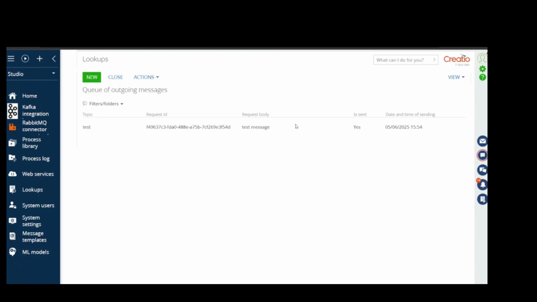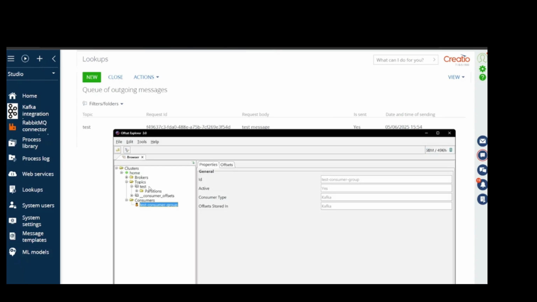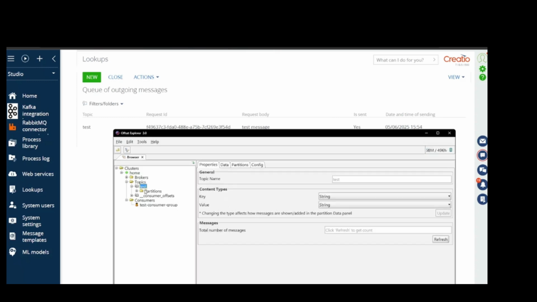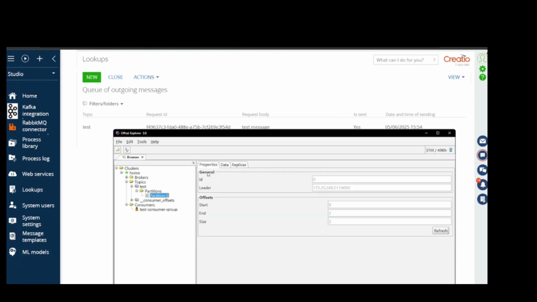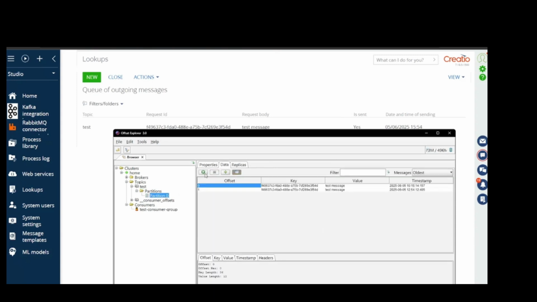Now we've switched to the Sent Messages queue, and we can see that the property of this message, sent, is set to true, meaning the message has been sent. If we open Offset Explorer, we'll be able to see the sent message.